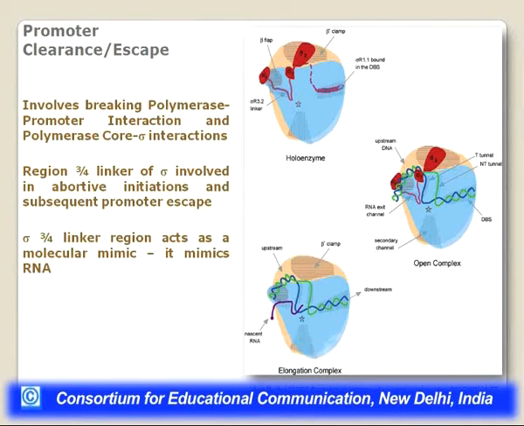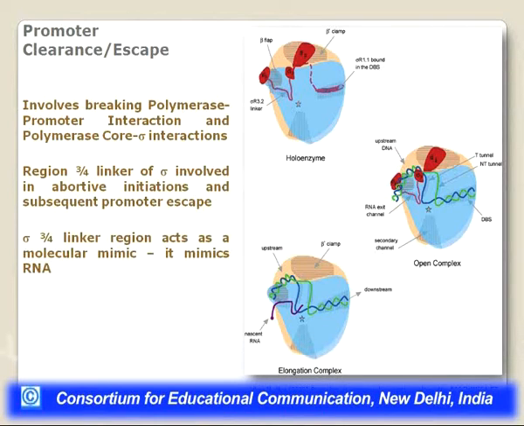It is a different kind of view, showing the beta prime and beta clamp in the front, the back side is the beta prime, and then the sigma subunit is attached. In the sigma subunit you have region 1.1, which is bound in the DNA binding channel, because this is just a holoenzyme, not yet bound to the double stranded DNA. So the initial region 1.1 is occupying the DNA binding space.